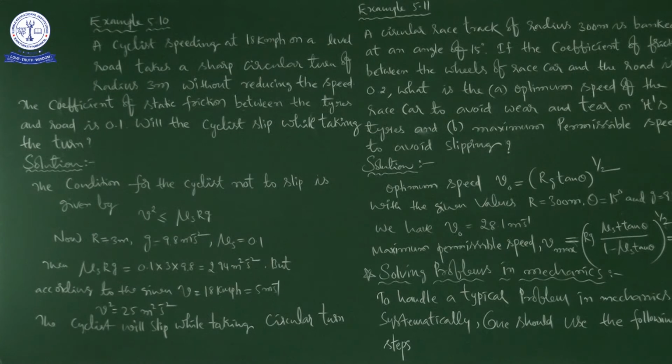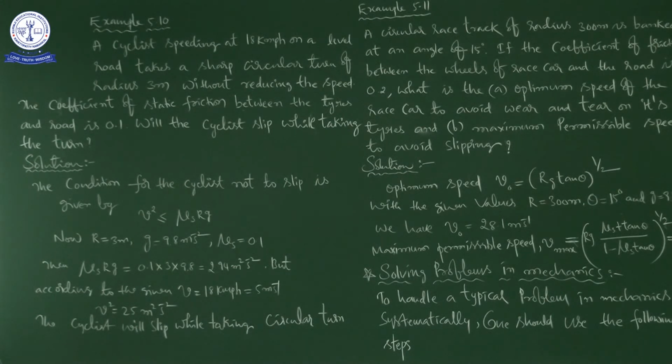Because there is a lot of difference, it is almost 5 meters per second, and if you take that, it will be nearly 1.7 something. So that's why there is a lot of gap. So what is the answer? The cyclist will slip while taking the circular turn. So here the answer is the cyclist will slip when he is taking a circular turn.